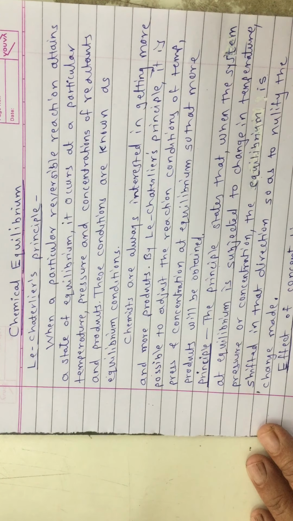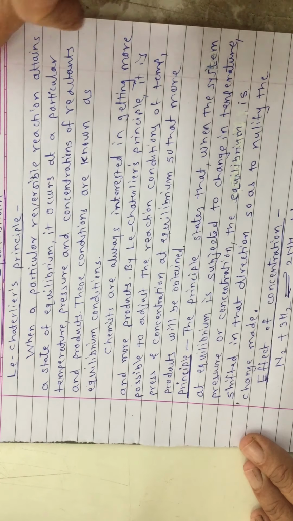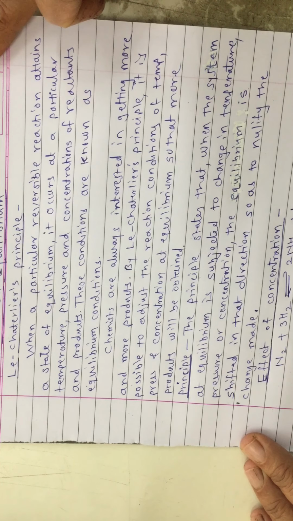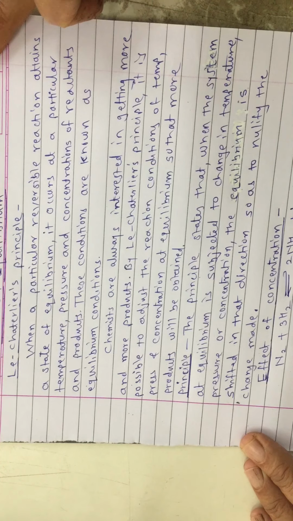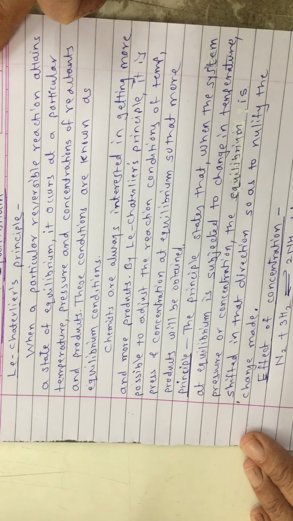Okay, chemists are always interested in getting more and more products, of course, isn't it? By Le Chatelier's principle, it is possible to adjust the reaction conditions of temperature, pressure and concentration at equilibrium so that more products will be obtained. Means suppose a particular reaction has attained equilibrium, and at equilibrium we are able to adjust the conditions of temperature, pressure or concentration so that more and more products are obtained by using Le Chatelier's principle.